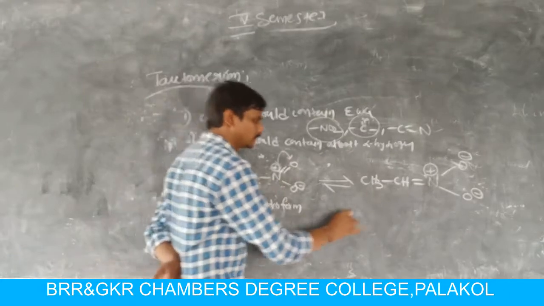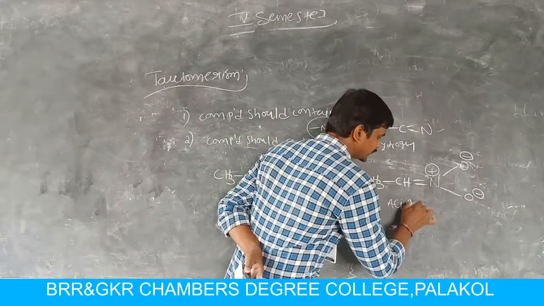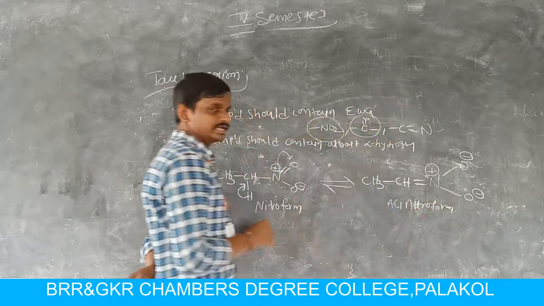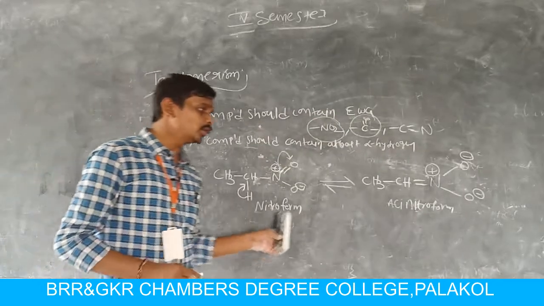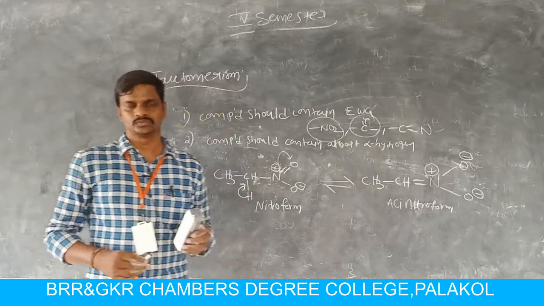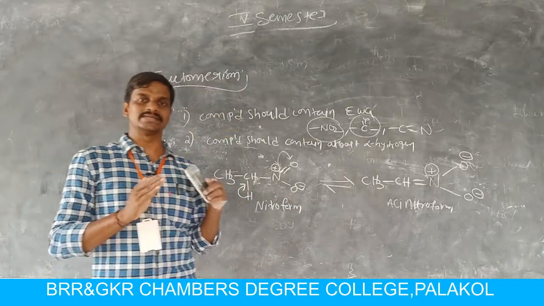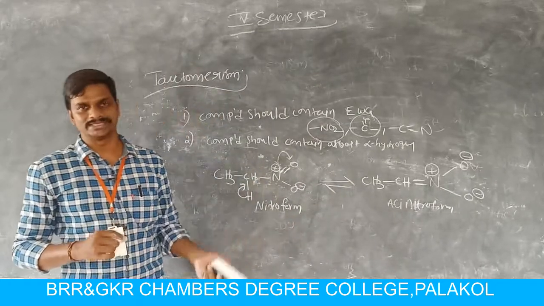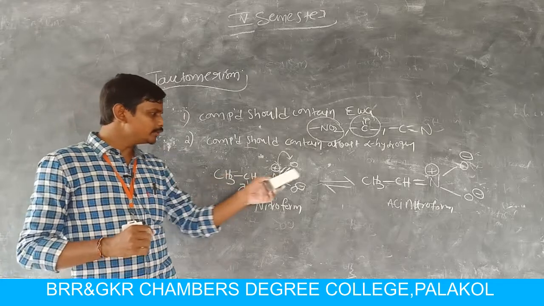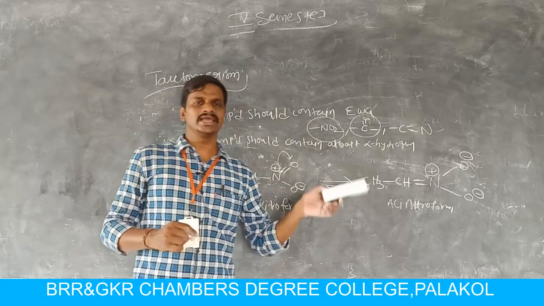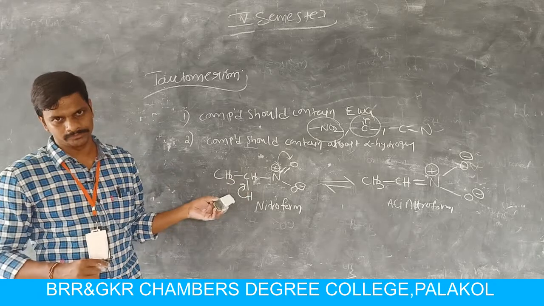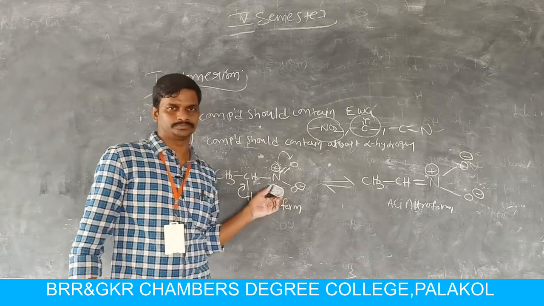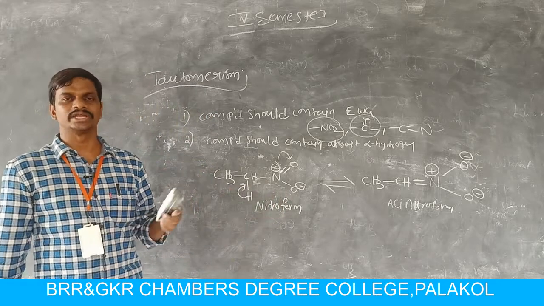It is called the nitroform. It is called the aci-nitroform. It is called nitro aci-nitro tautomerism. Nitrohydrocarbons exhibit nitro and aci-nitro tautomerism. Here the equilibrium lies towards the nitroform because of the stability of the nitro group.